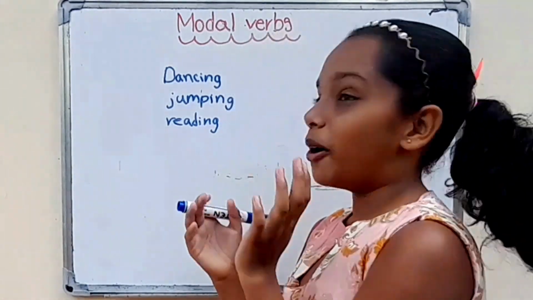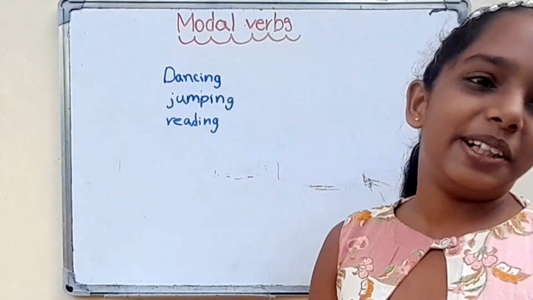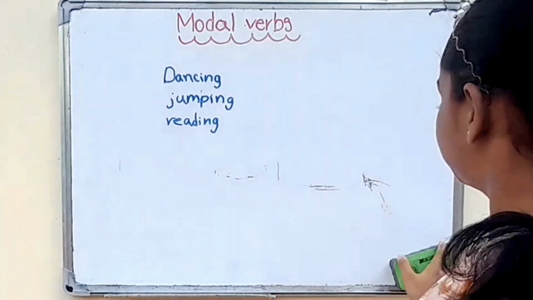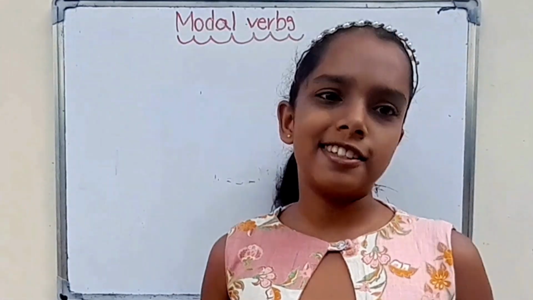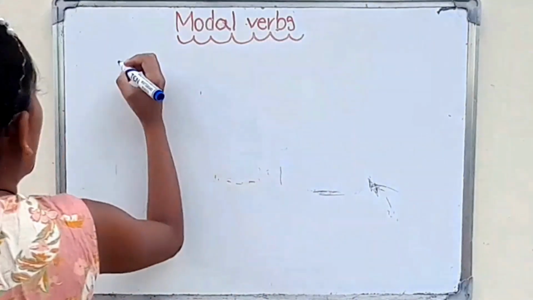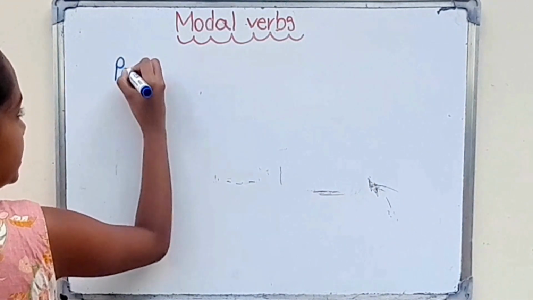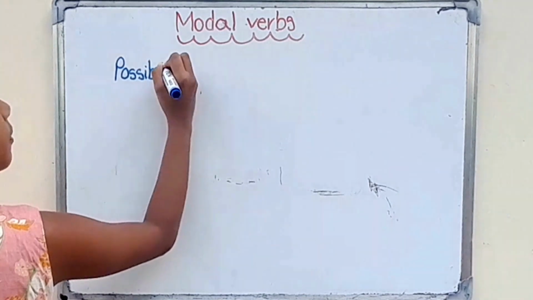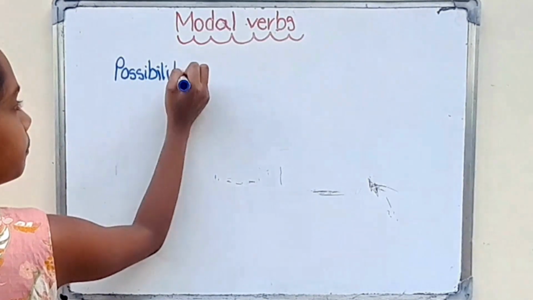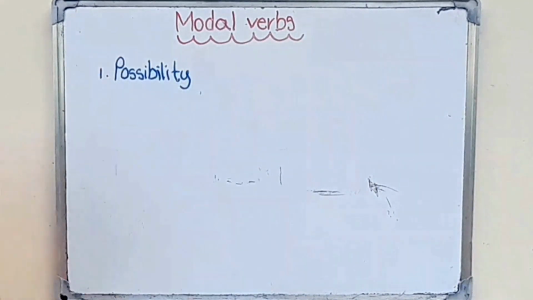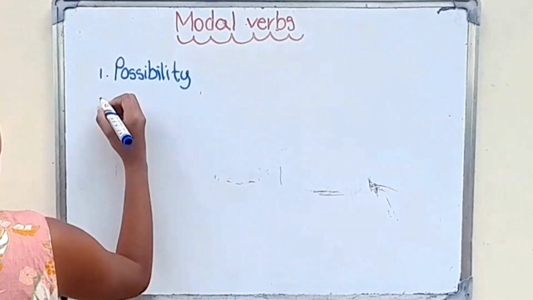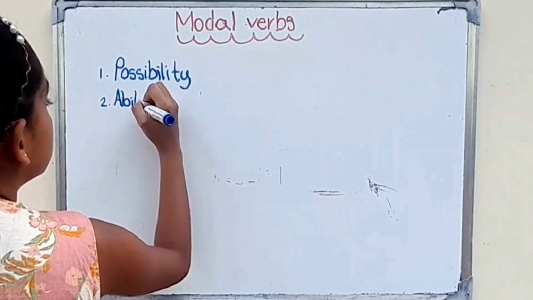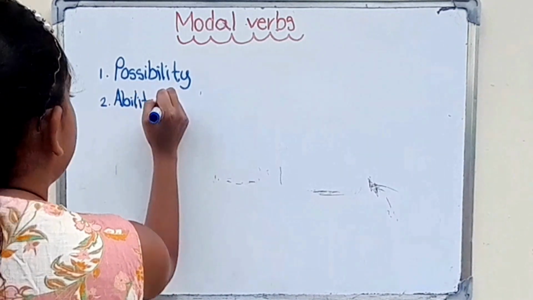These modal verbs we can categorize into 3 parts. What are the 3 parts? First one is possibility, and second one is ability.